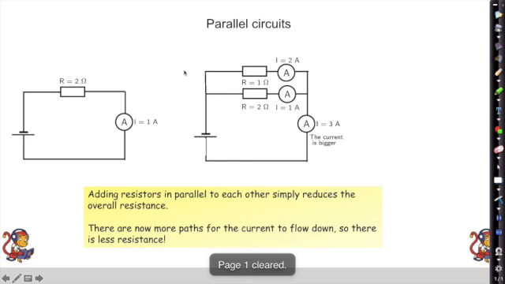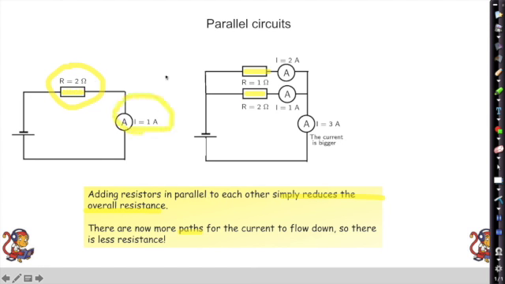Okay, what else do we need to know about parallel circuits? Well, adding resistors in parallel to each other, so adding a resistor in parallel instead of in series, that just reduces the overall resistance. Okay, just makes the overall resistance go down. The reason for that being is there are now more paths for the current to flow down, so there is less resistance.